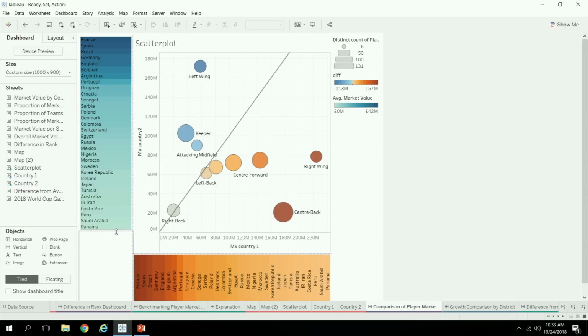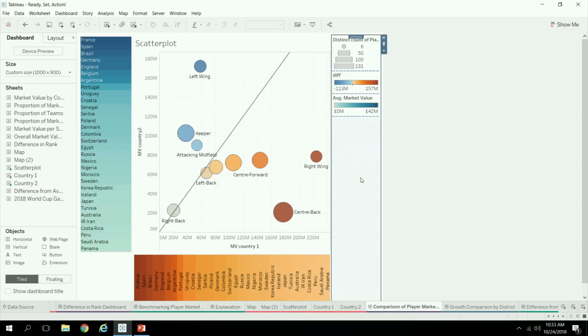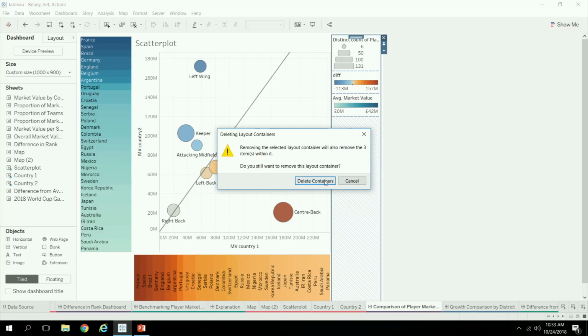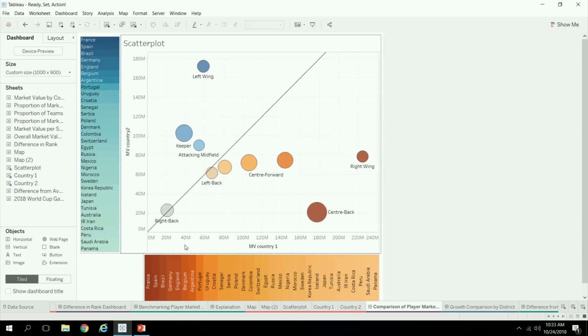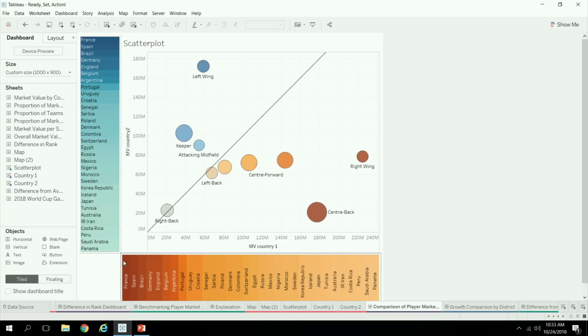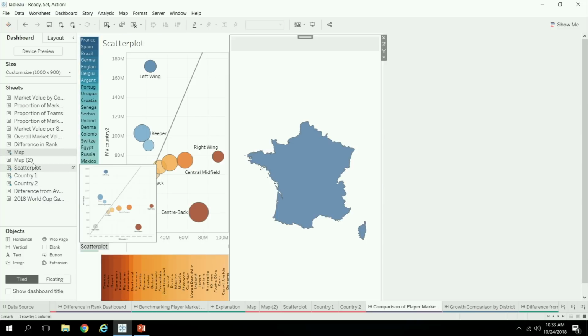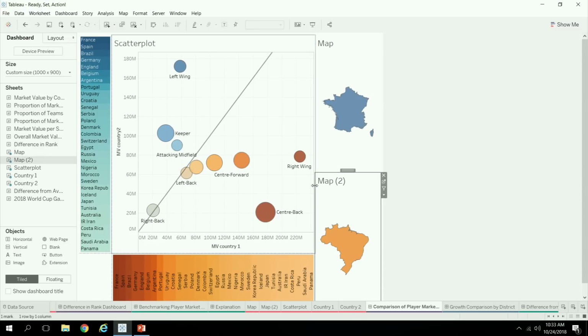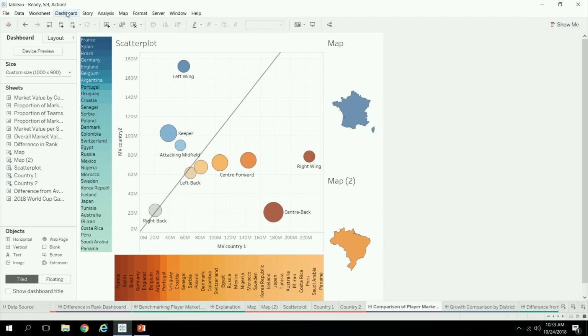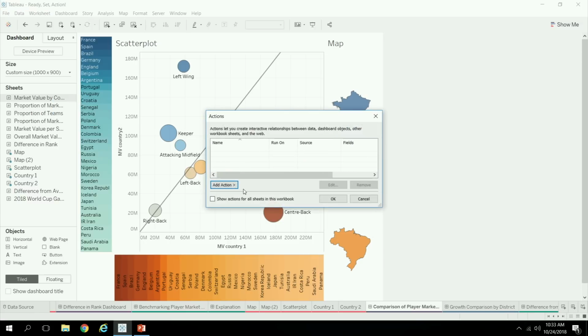Now the trick is, once again, to add the set action, because everything I've done so far you can do in Tableau today. It's just not interactive, which is the key requirement when you're sharing this out with a number of people. So let's add in our little map legends that give a visual indication of who we're looking at. And then we go and add the set action here.